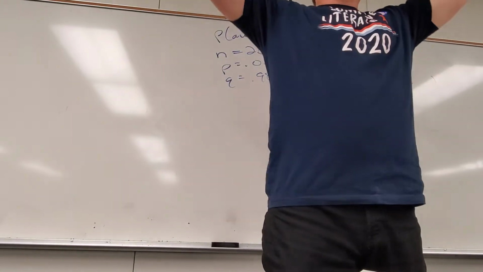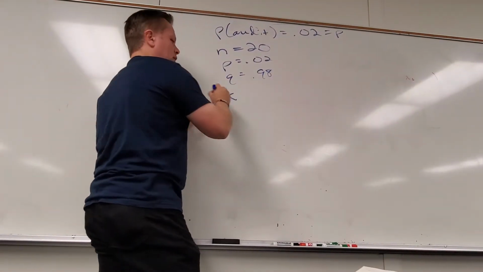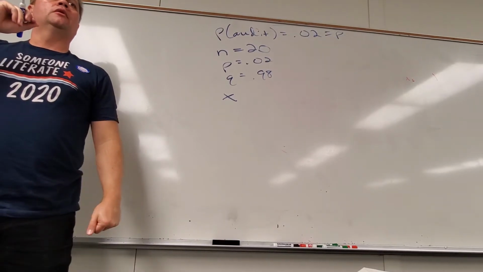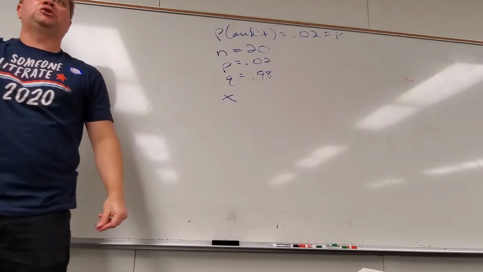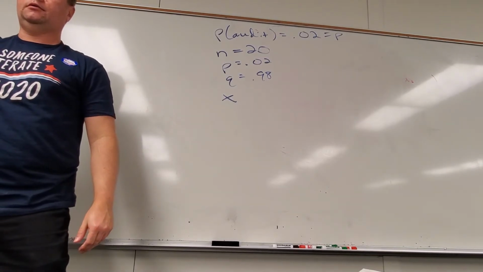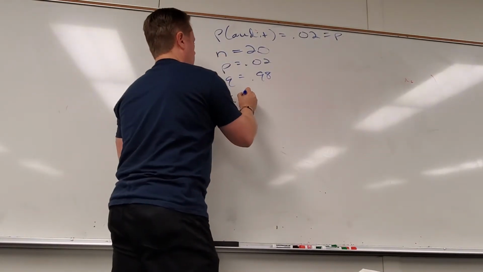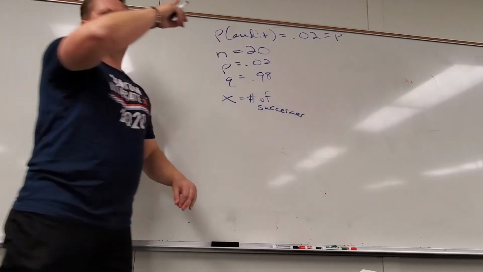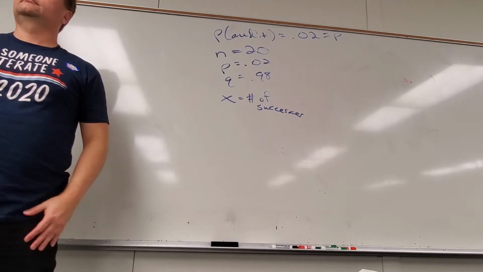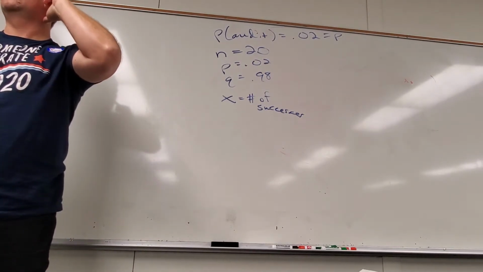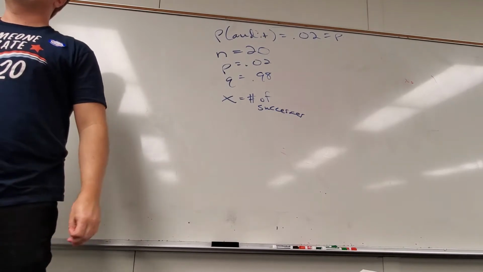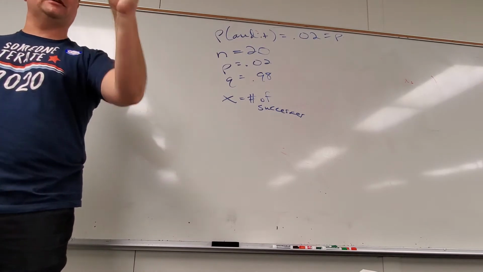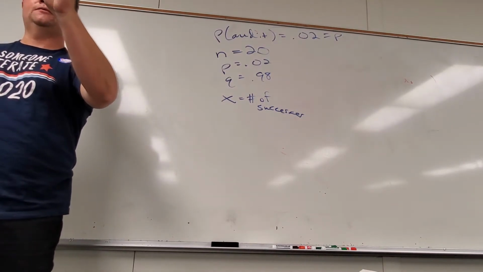What does the letter X mean in general for these kinds of problems? Number of successes, because that's what can change. So what values could X take on? Anything from 1 to 20? Almost, not quite. Everybody always leaves out the chance that you are not audited at all. So anything from 0 to 20.